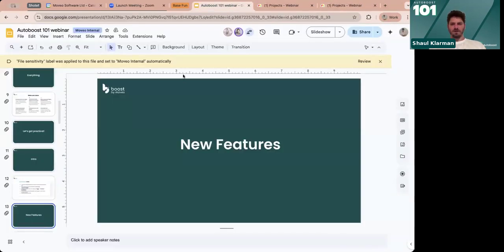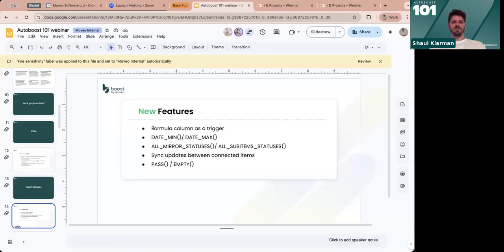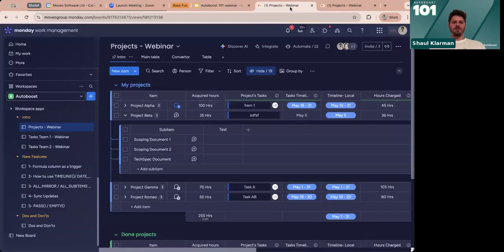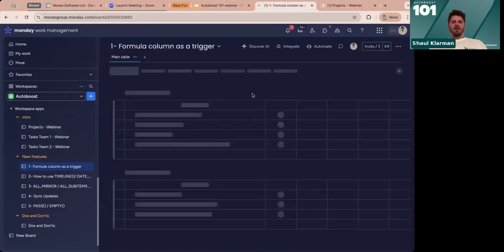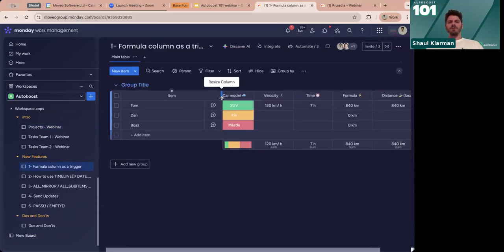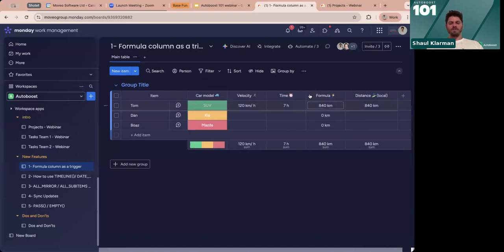Moving on. New features. All right, some cool ones. Our first one, I think the most exciting one, is the formula column as a trigger. So let's go right here. Formula column is a trigger. So we want to do something when the value of a formula column changes.